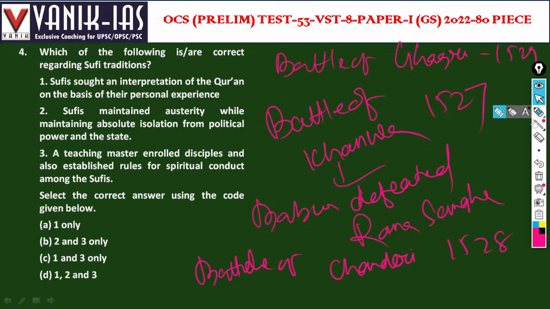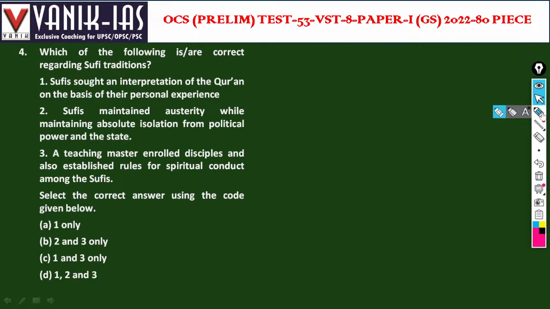Next question. Which of the following is correct regarding Sufi traditions? Sufis sought an interpretation of the Quran on the basis of their personal experience. Yes, it is the liberal form of the Quran. It is one type of reform movement in Islam, right?